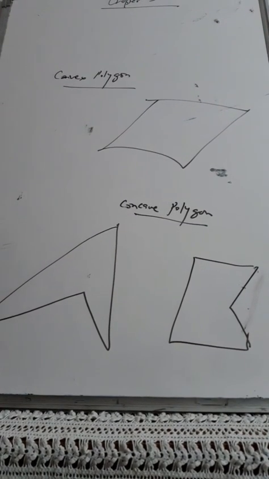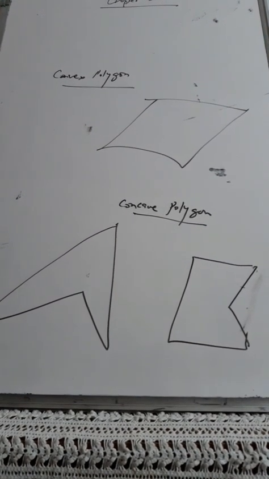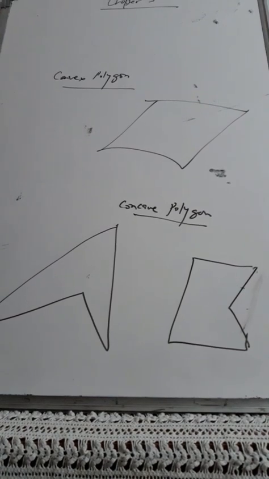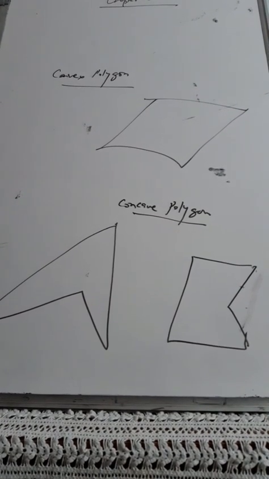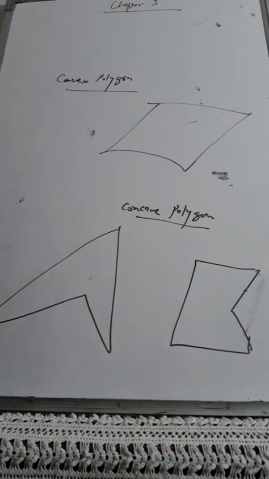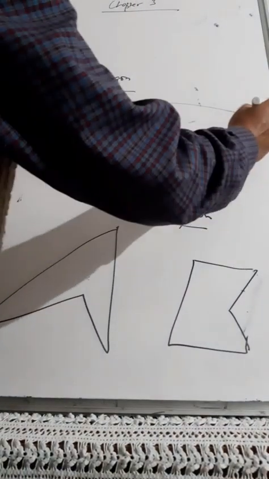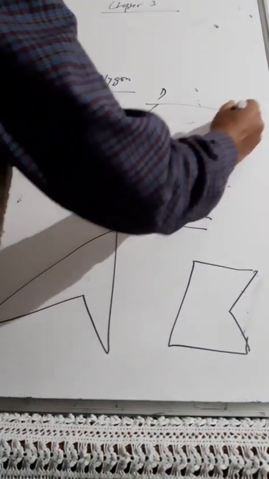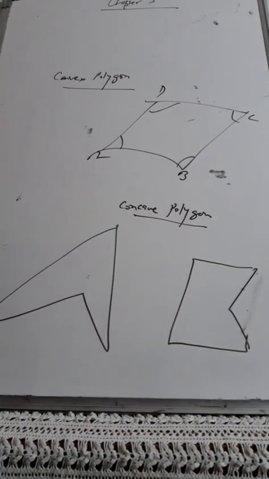So what happens? What is the difference here? The main difference in a convex polygon, whenever you are speaking about the convex polygon, all the angles at the vertices, you can check A, B, C, D. In a convex polygon, each angle definitely will be measuring less than 180 degrees. If you measure these angles of the polygon A, B, C, D, each angle will be less than 180 degrees.